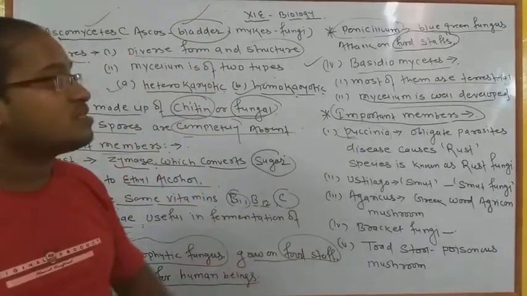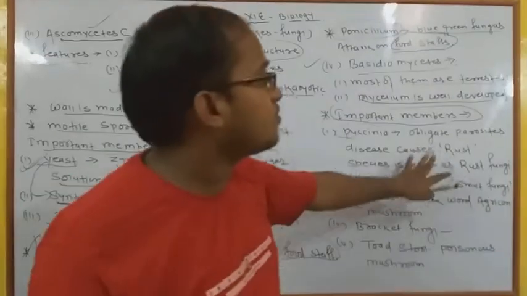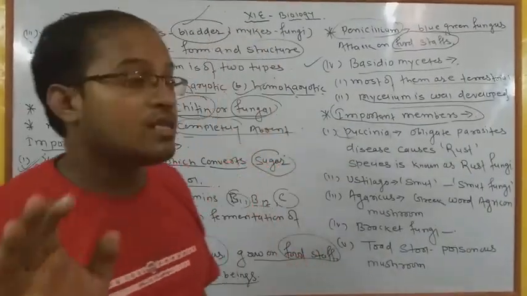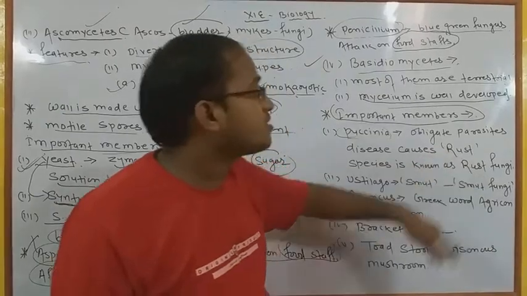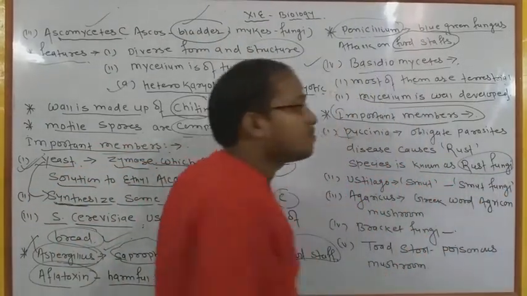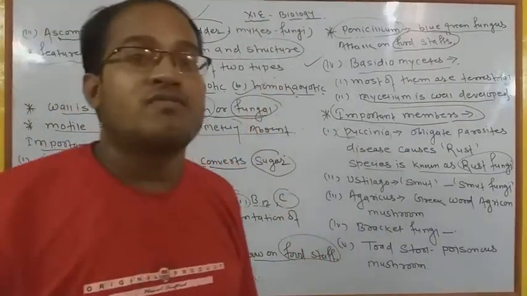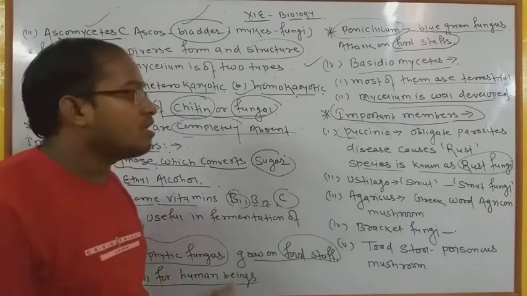Because of the rusting, a whitish fungus grows on top of the plant, due to which the whole plant gets destroyed. That is called rust, and its species are also known as rust fungi. Rust fungi is a special type of whitish fungi which appears on the upper side of the plant.